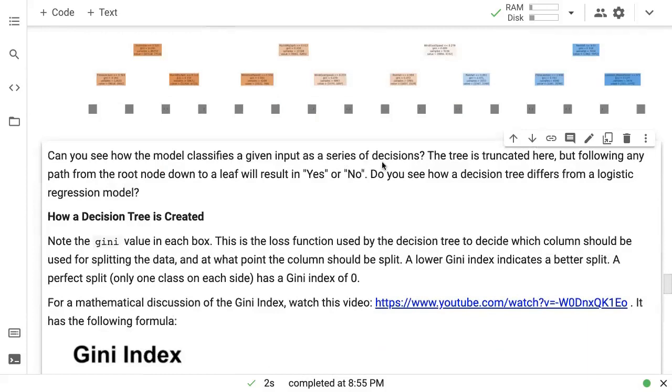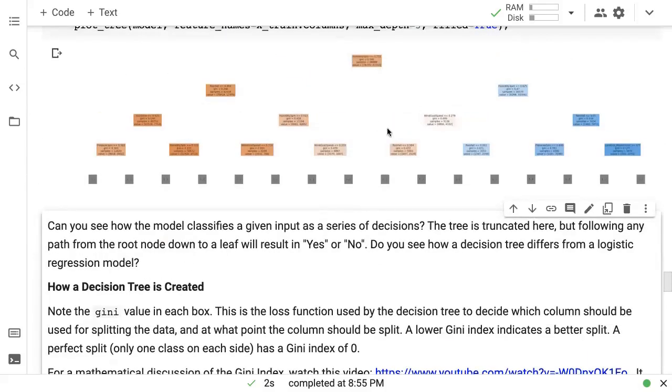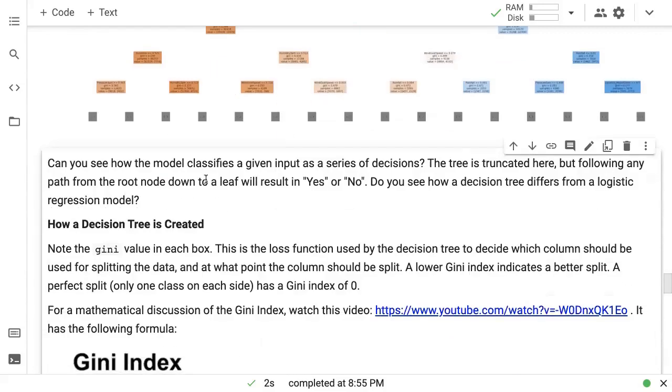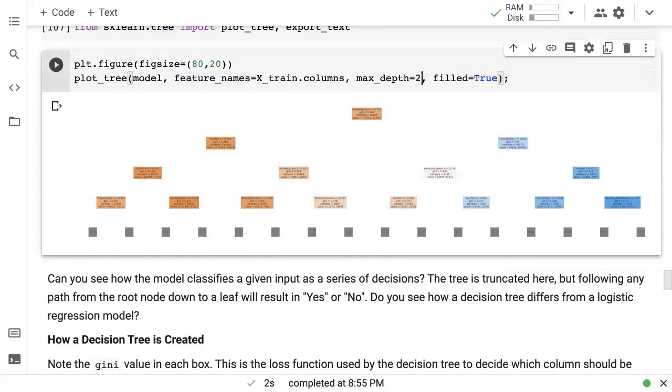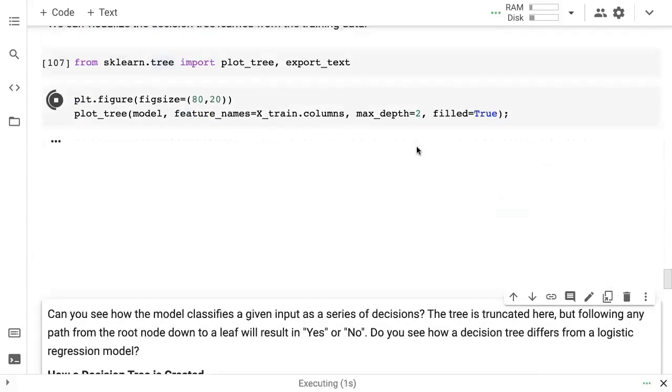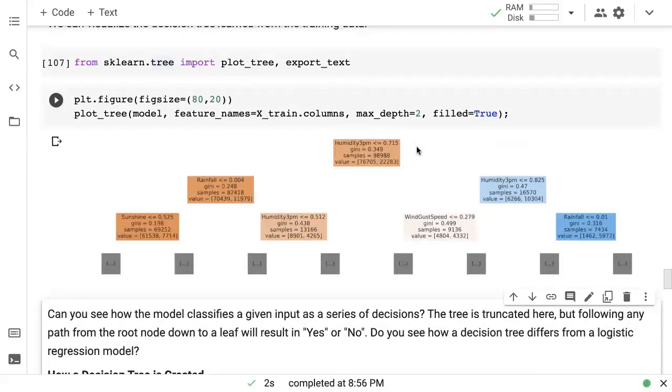So I hope you can see how a model classifies a given input as a series of decisions. Now, of course, the tree is truncated here, but following any path from the root node to a leaf will result in a yes or a no. And I hope now you can also start to see how a decision tree differs from a logistic regression model. Now, one important difference that I can immediately tell you is that instead of having a fixed weight for every column, as you go left and right, the kind of conditions and the kind of weights can change.